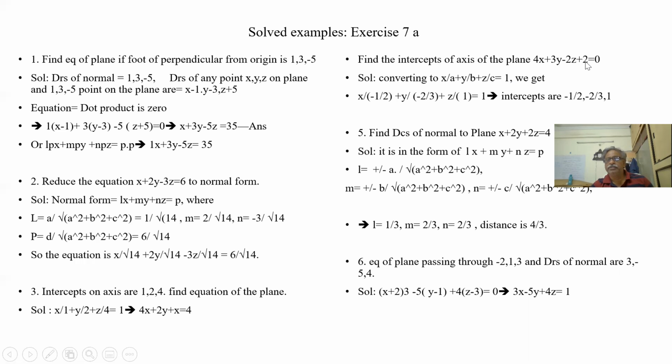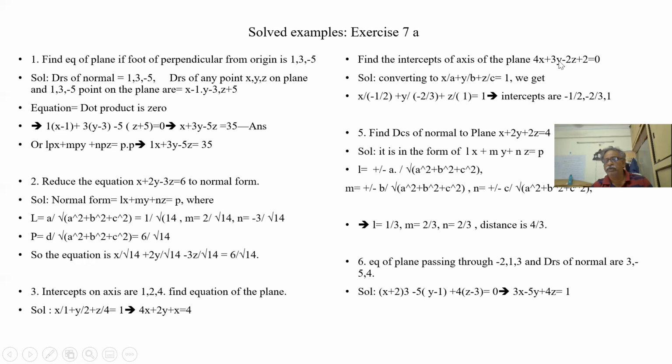if this 2 goes to here, minus 2, I am putting right side 1. So minus 2 comes to the denominator. Then what will become? This becomes 2x, minus 2x. So x by minus 1 by 2 plus y by, this becomes 3y, by minus 2.